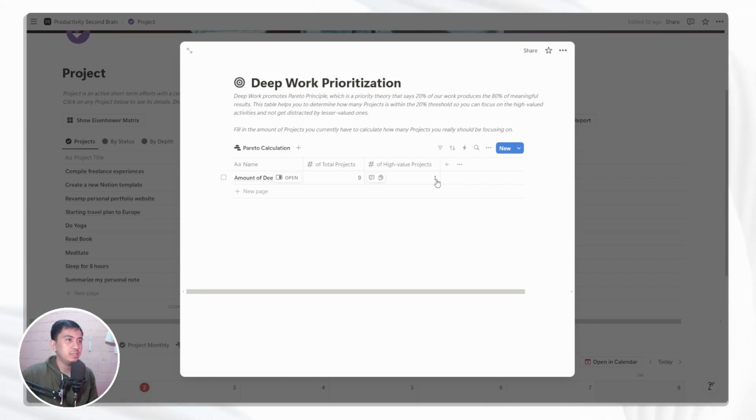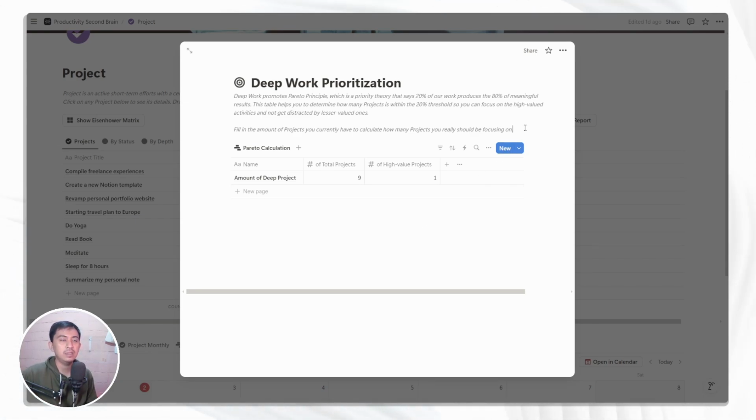This basically states that out of the 9 projects that you have currently, there's only one project. If you really want to be very strict with prioritization and your focus and your time, only one top project, the top 1 project of your list, is actually the most valuable thing that you need to do for your future, and the rest is less important.